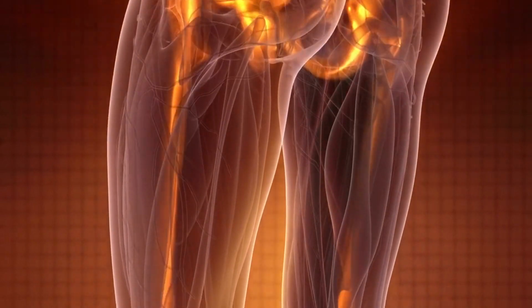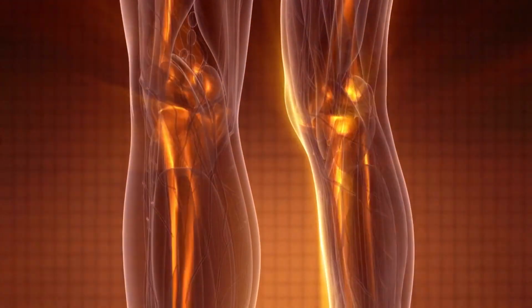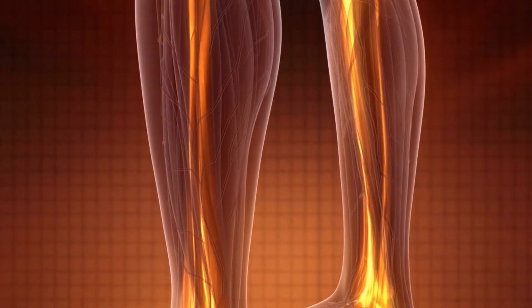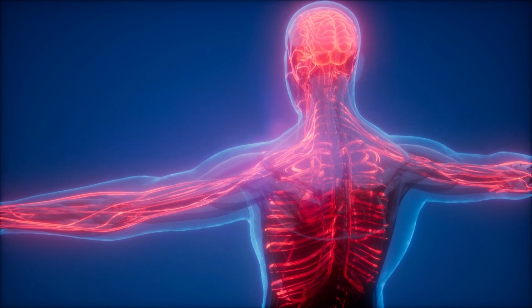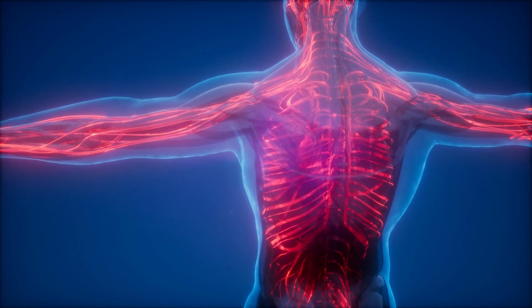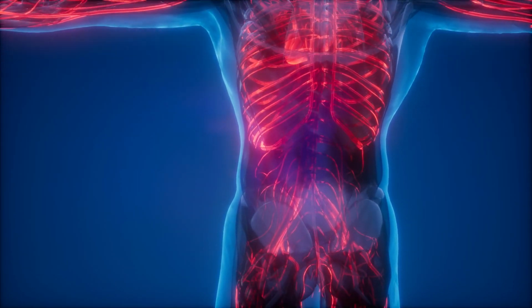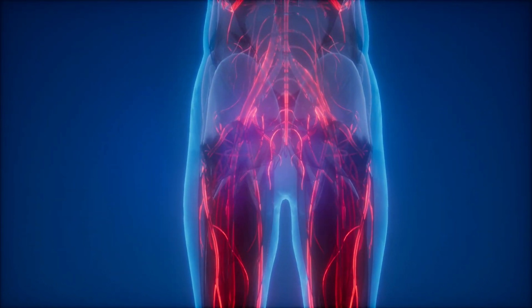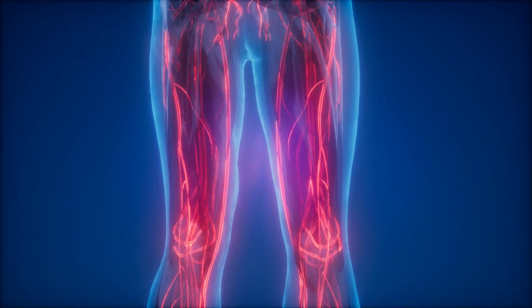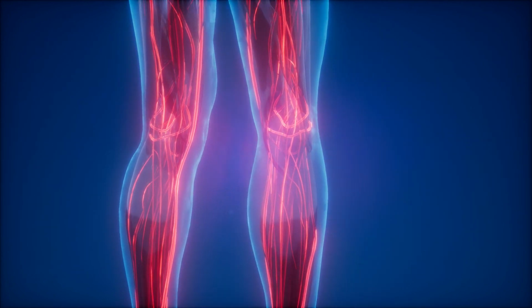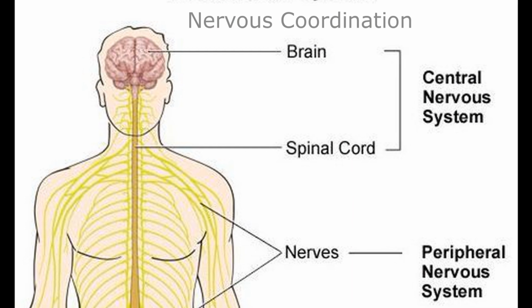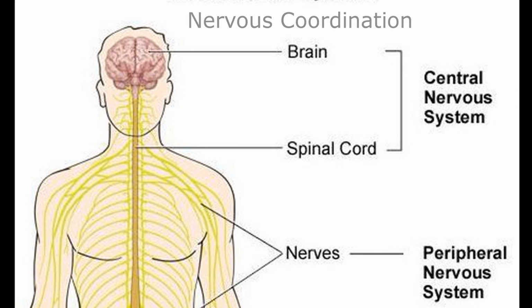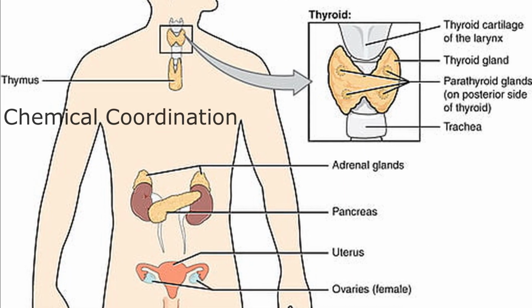Coordination. All living beings are dependent on a number of processes going on in their body, like digestion, respiration, movement, etc. These processes do not function independently, but they are interrelated to fulfill the general needs of the body. The interaction of these activities of a living being as per the needs of the body, internally or externally, is called coordination. There are two types of coordination, that is, nervous coordination and chemical coordination.